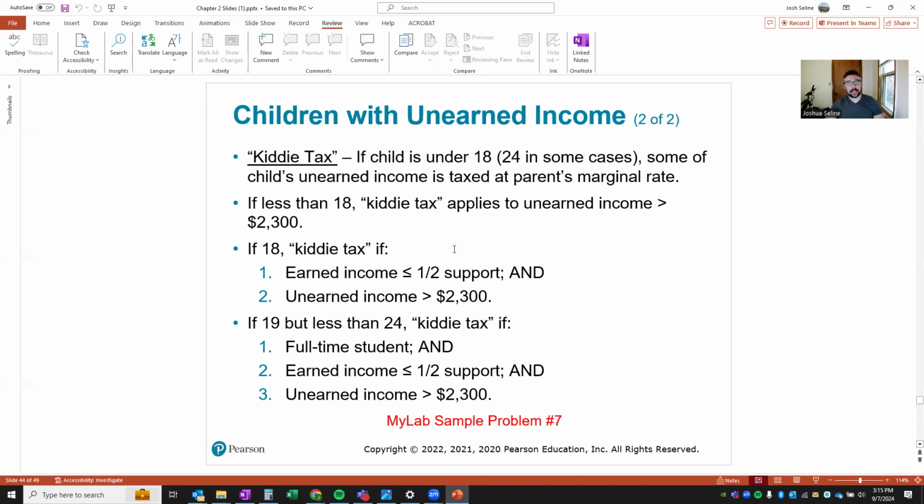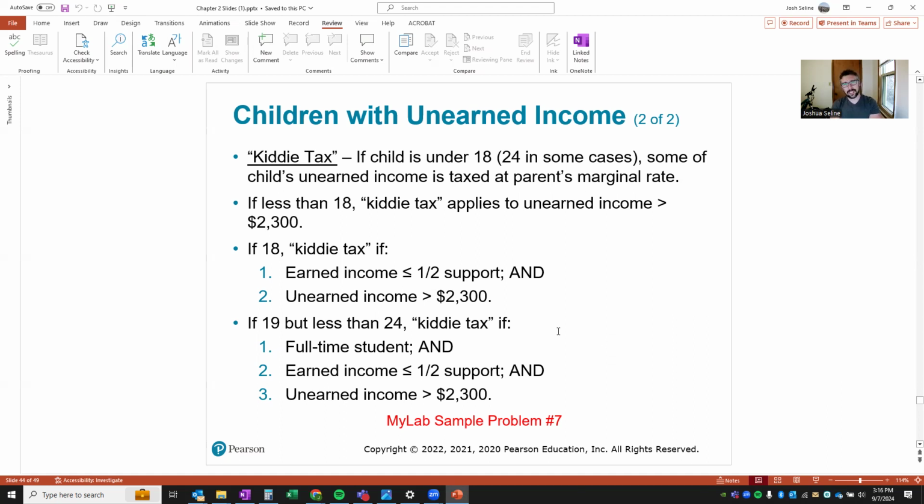If the child is less than 18, the kitty tax applies to unearned income greater than $2,300. At 18, the kitty tax applies if your earned income is less than one half of the support and unearned income exceeds $2,300. At 19 but less than 24, the kitty tax applies if you're a full-time student, your earned income is less than one half the support, and your unearned income is greater than $300.